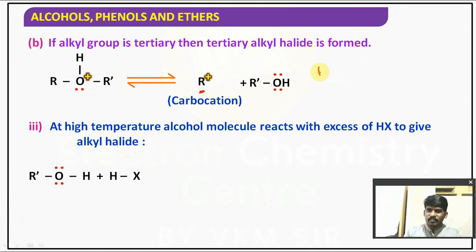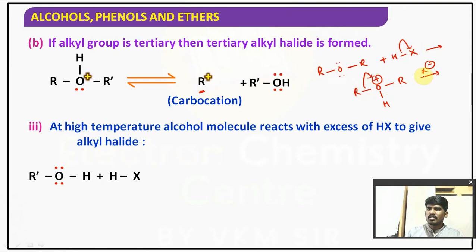I repeat, very simple: ROR, HX, polarize the bond, it forms a dialkyl oxonium ion, and then our X minus is waiting, takes electron density from here, so it forms RX plus ROH.